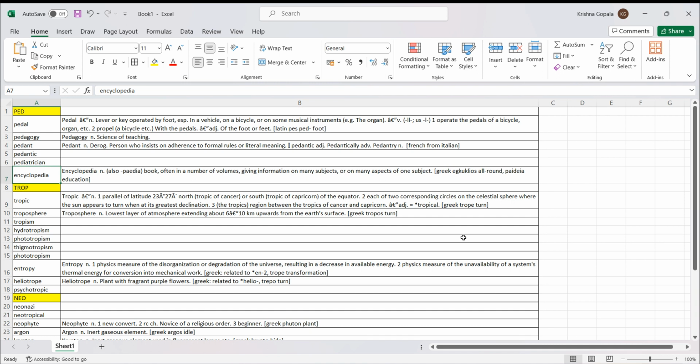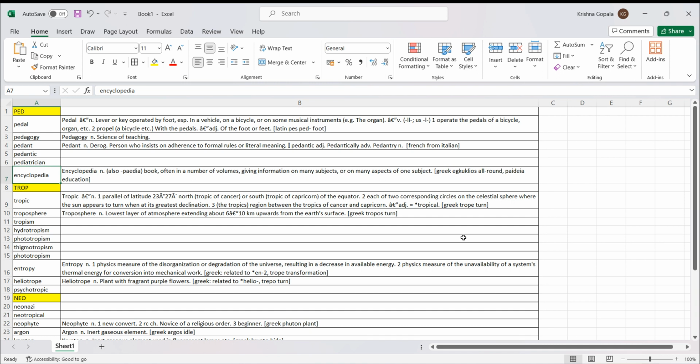Encyclopedia, knowledge, it generally goes into a lot of volumes. It gives a lot of information, a lot of subjects, a lot of people, a lot of places, a lot of phenomena, etc. The world's most eminent general encyclopedia is the Encyclopedia Britannica. Right, it covers everything. You notice the word PED also here. PED is about knowledge, about education, and cycle is about general or everything, encyclopedia. So that's how it means general knowledge about everything.